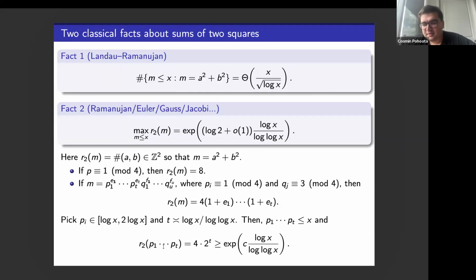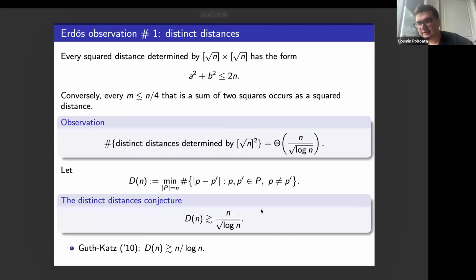And so you get that the number of representations as a sum of two squares of the square-free integers is on the order of 4 times 2 to the t. So all the e's are 1, the exponents are 1 here. And if t is on this order, then you get this lower one.